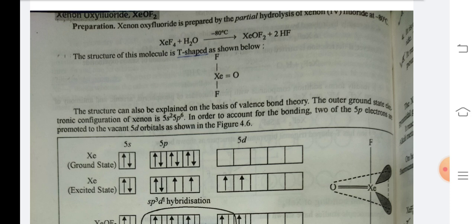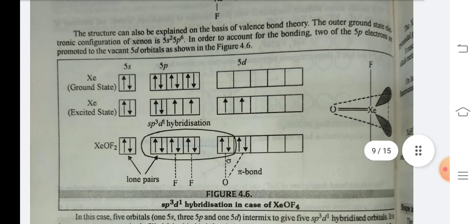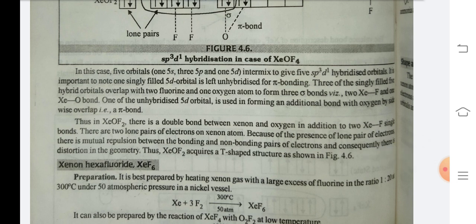The outer ground state electronic configuration of xenon is 5s2 5p6. In order to account for the bonding, 2 of the 5p electrons are promoted to the vacant 5d orbitals as shown in the figure. In this case, 5 orbitals, 1 5s, 3 5p and 1 5d, intermix to give 5 sp3d hybridized orbitals. It is important to note that one singly filled 5d orbital is left unhybridized for pi bonding.